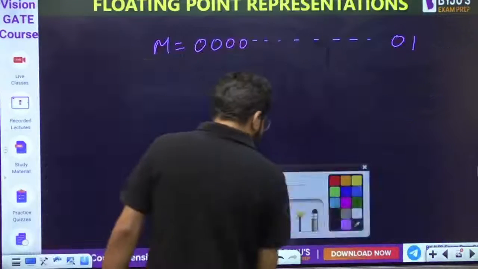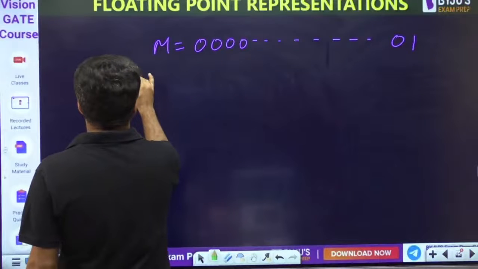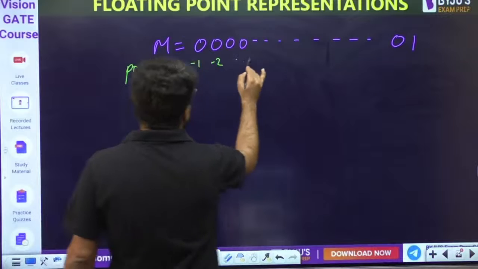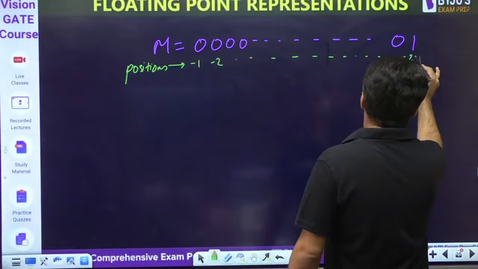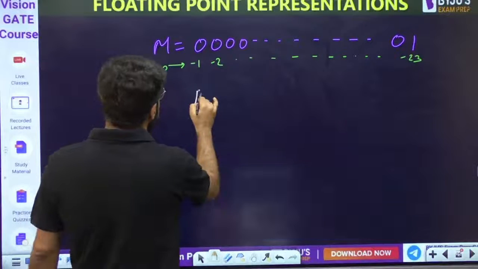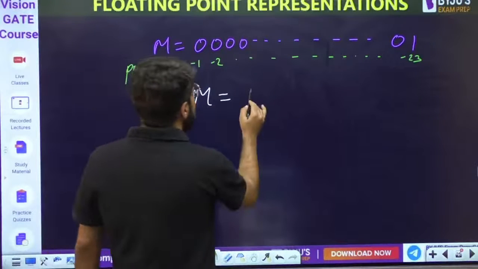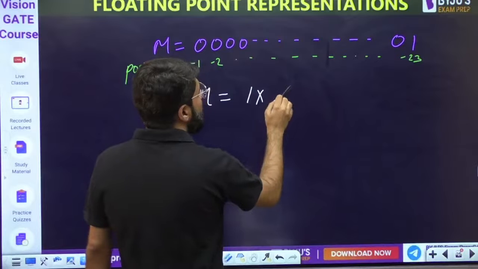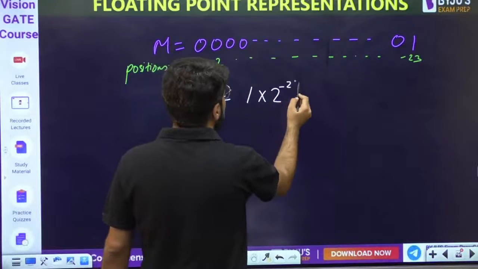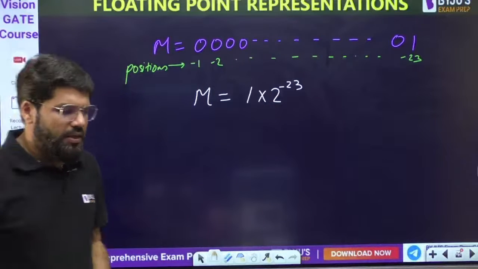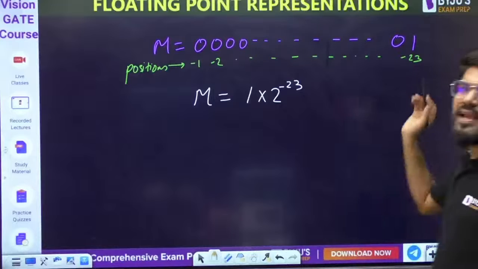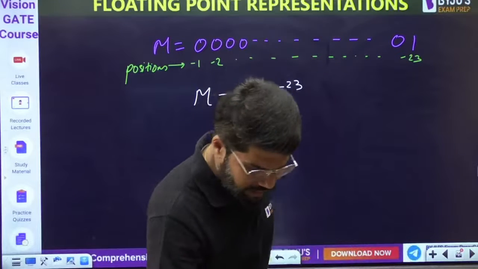Now again, if I write down the positions, we know that because the mantissa represents the fractional part, the positions start from minus 1, minus 2 and go up to minus 23. So what is this mantissa value actually? This is going to be 1 into 2 to the power minus 23. Okay, so we can calculate whatever this value turns out to be. Let's calculate it.